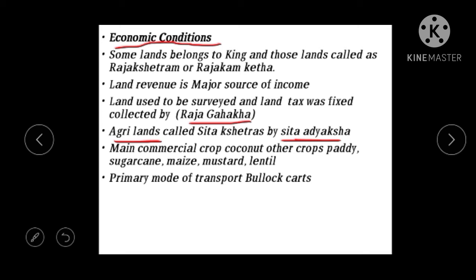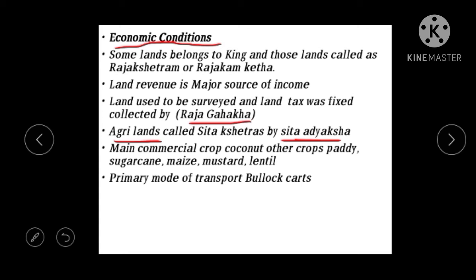Then next we see the main commercial crop. We are talking about the commercial crop, not food crops. It is coconut. Other food crops like paddy were prevalent, along with sugar cane, maize, mustard and lentil. These were some of the important crops cultivated during the period of Satavahana.